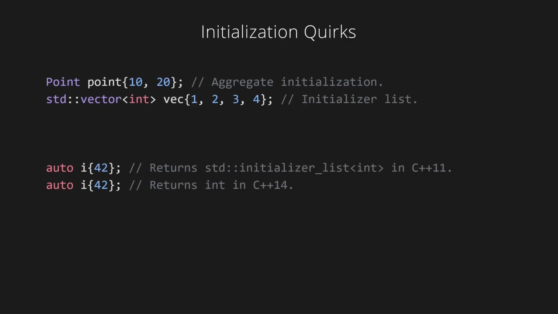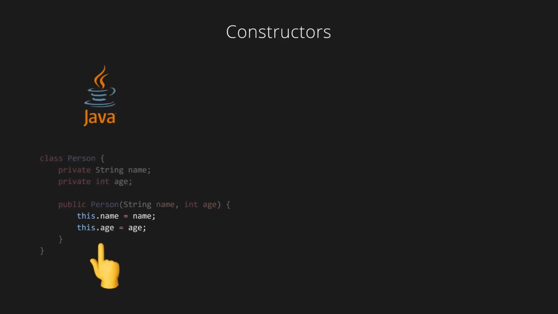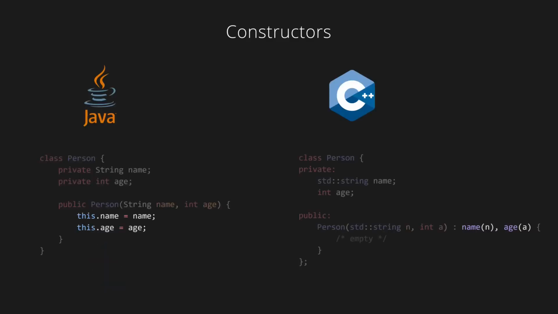The same line of code will return a different type depending on which version of C++ you're using, and whether you include or omit an equal sign can completely change the type of the thing which you're initializing. 2. C++ has a unique way of assigning constructor arguments to member variables. In contrast to Java, where this assignment happens in the body of the constructor, C++ uses member initializer lists that appear between the constructor's parameter list and body.